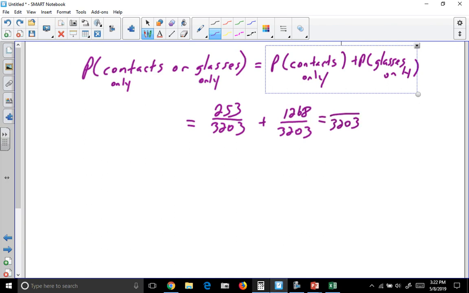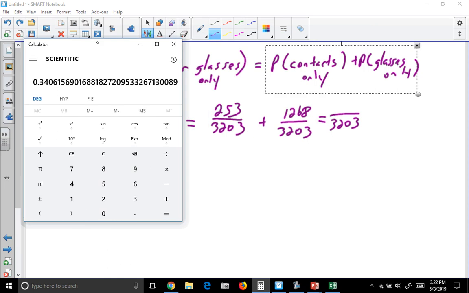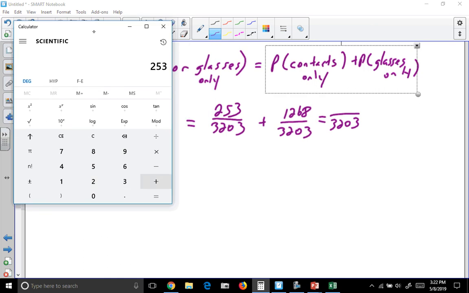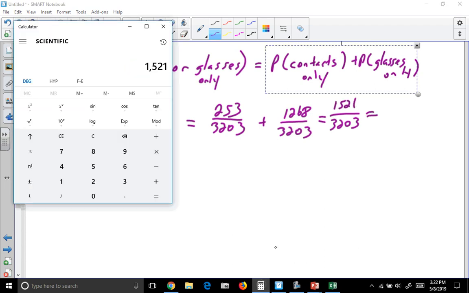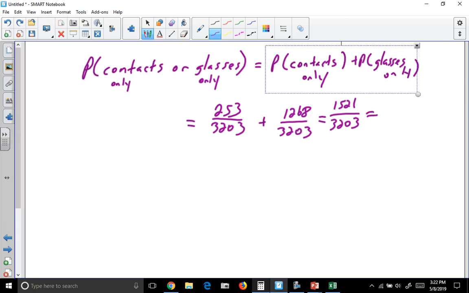No one is being counted twice because no one falls in both categories. So as a decimal, 0.475. Almost 50% of people wear either just contacts or glasses.